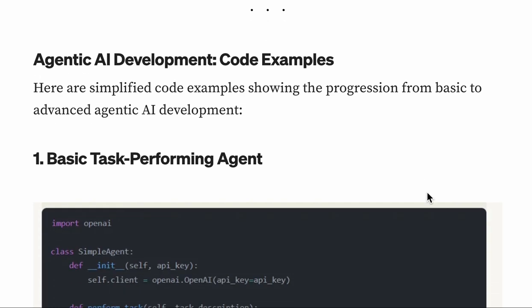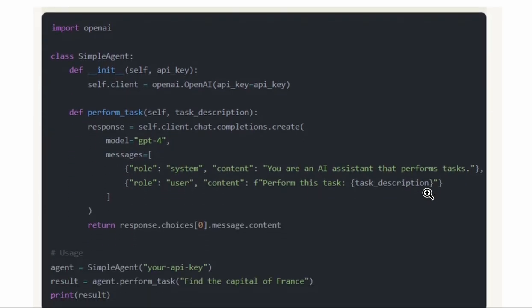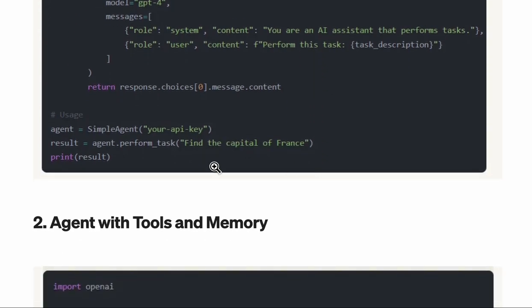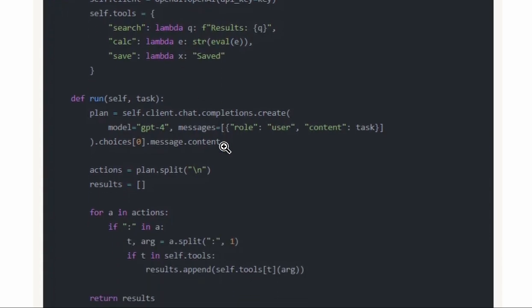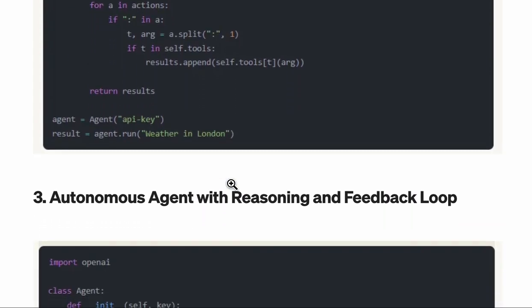Let's look at the code. Let's say, for example, this one, the basic task performance agent. How do you get it? OpenAI is the API. You just get the OpenAI API key, and you give it the roles. Say you are an AI assistant that performs so-and-so task. That's it. A simple agent with tools and memory. For example, you will just get search, lambda, results, and all that stuff, and the user role.